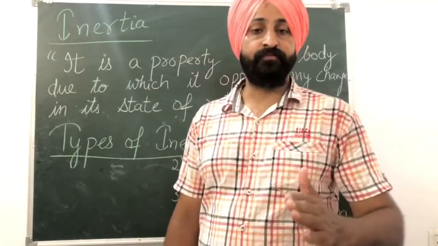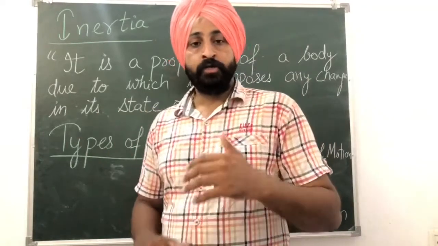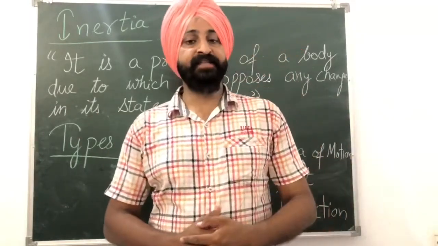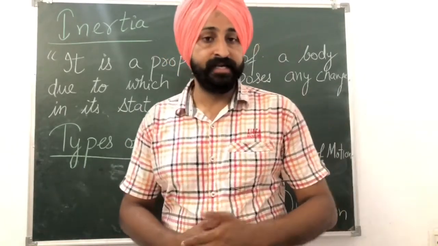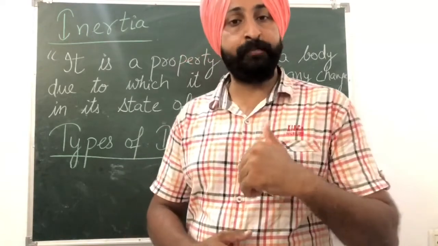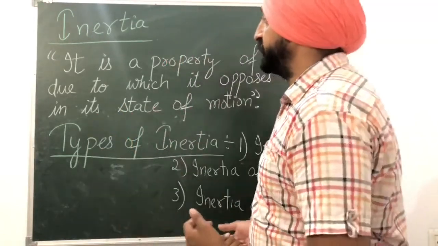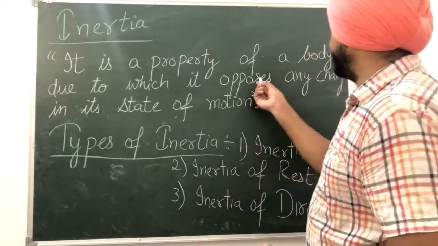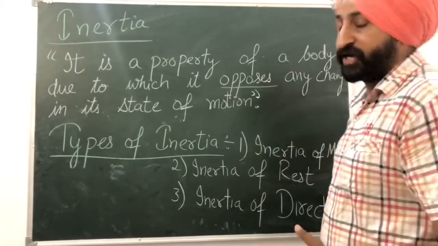Until any external force acts, that body will remain in its state. So this property of bodies to remain in their state until any external force affects them is called inertia. So how will we define inertia? It is a property of a body due to which it opposes any change in its state of motion.